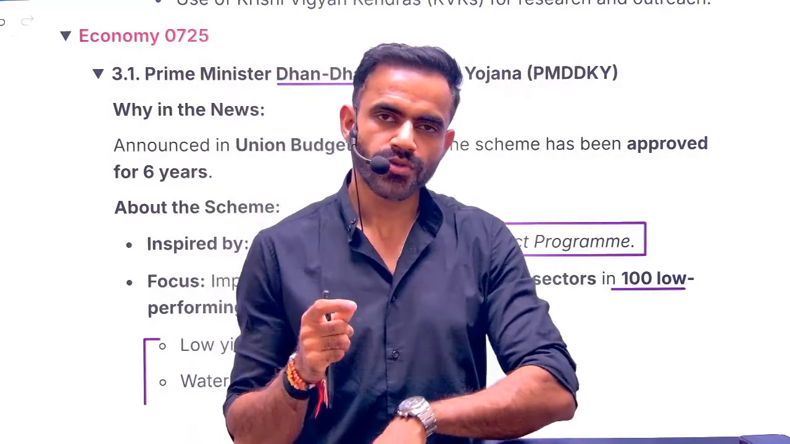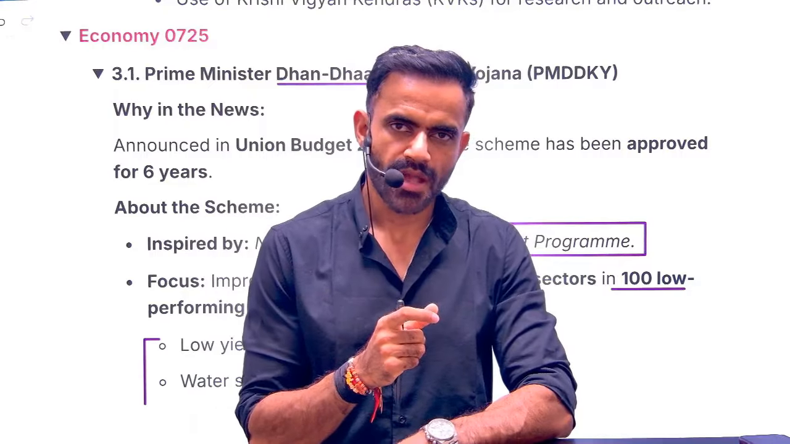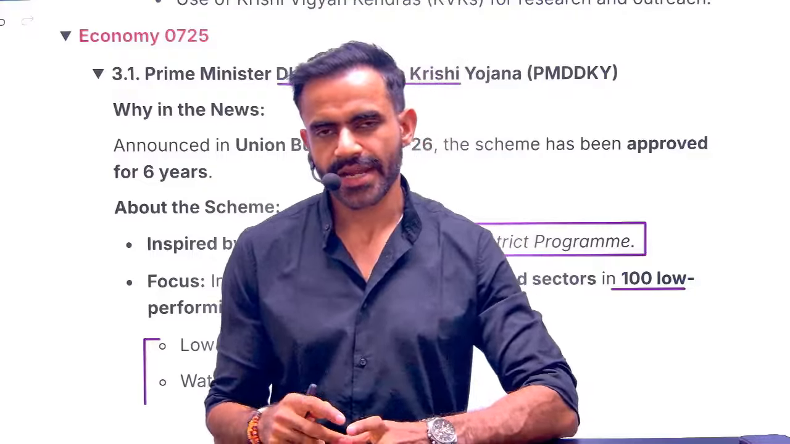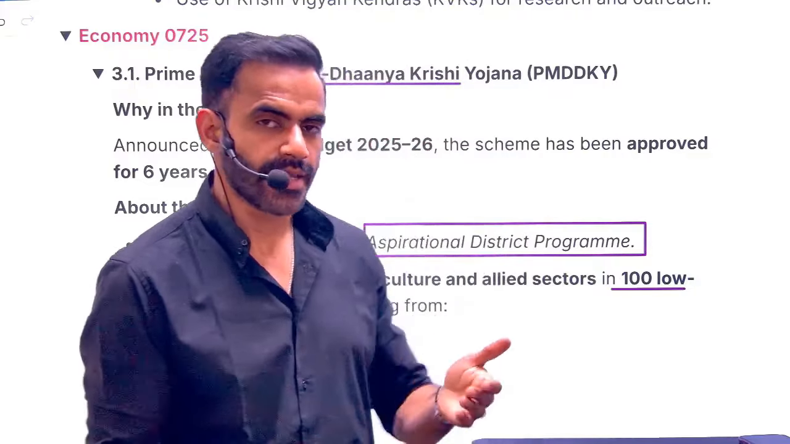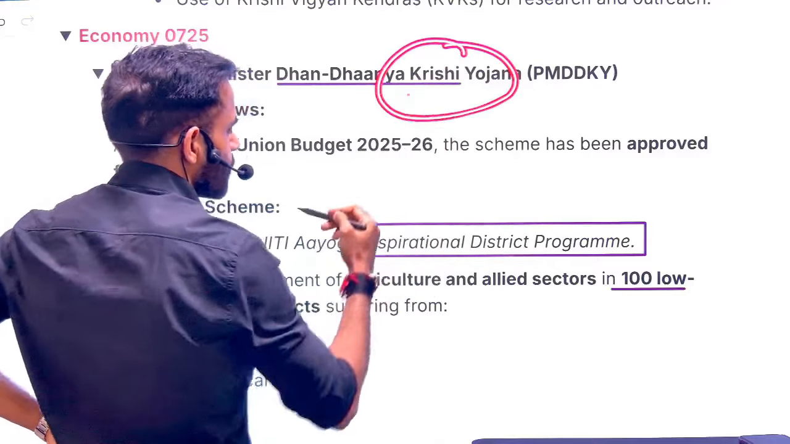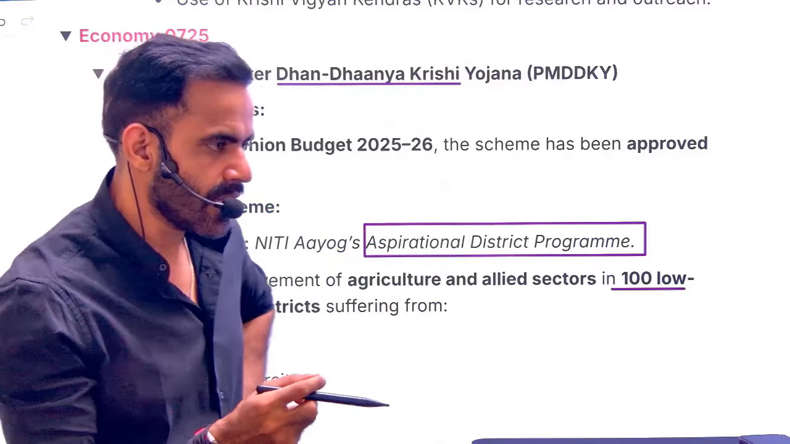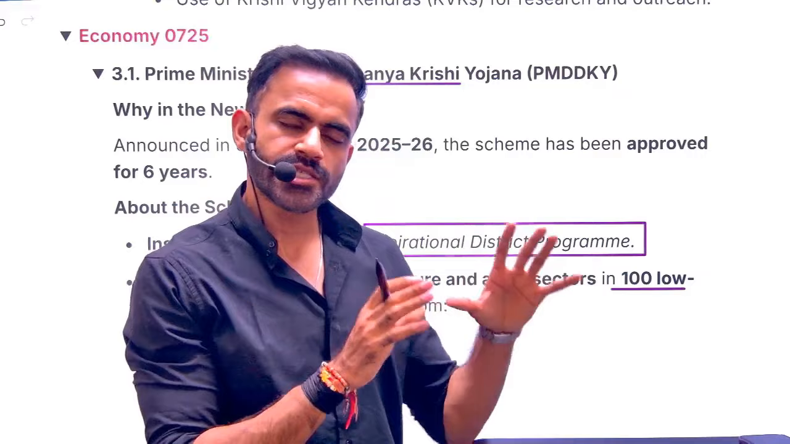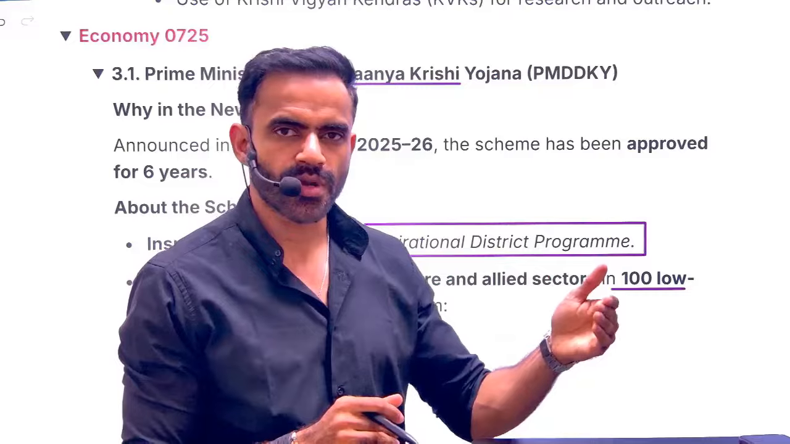Okay, so now we are going to cover the current affairs of the July month. Now understand, the government in the budget had announced the Pradhan Mantri Dhan-Dhaanya Yojana. In this scheme, basically we are focusing on the 100 most backward districts in the agriculture sector. This is inspired from the Aspirational District Program of NITI Aayog.